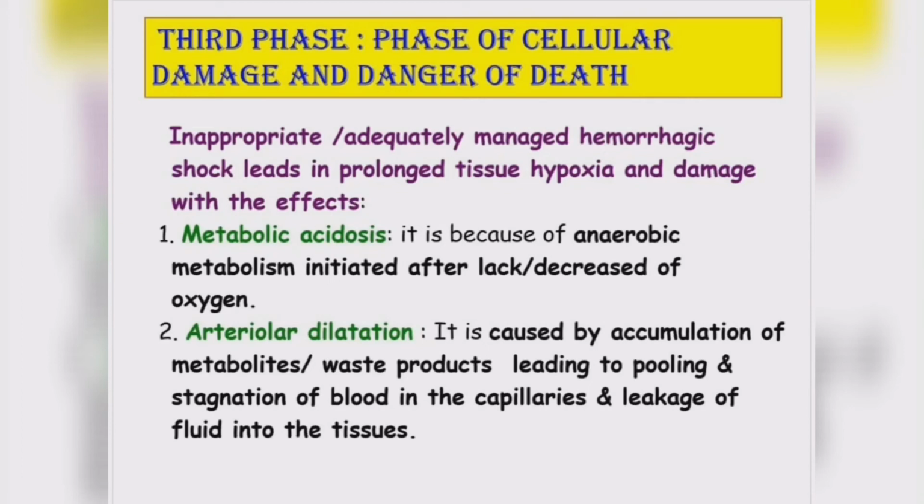It is caused by the accumulation of metabolites. Mainly there is accumulation of metabolites, waste products which are not excreted. So it leads to obstruction or accumulation in the arteries, which leads to pooling or stagnation of blood in the capillaries, and there will be leakage of fluid into the tissue. So these are the two in the first slide, metabolic acidosis and arteriolar dilation, which happen in the third phase.